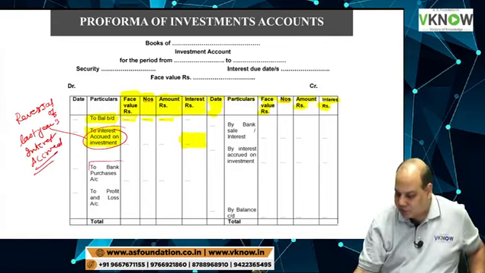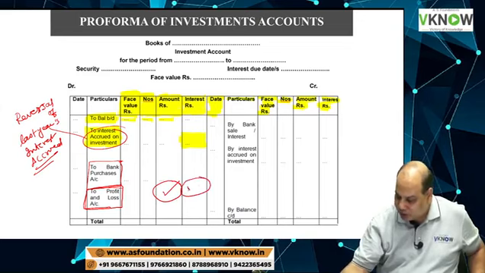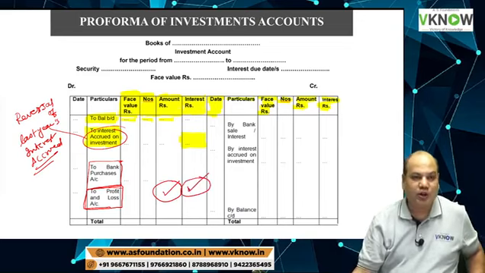And then we will purchase the investment. Entry for purchase: to bank account. At the end of the year, we will transfer the profit or loss to P&L account. We will transfer the entire interest income to P&L account.